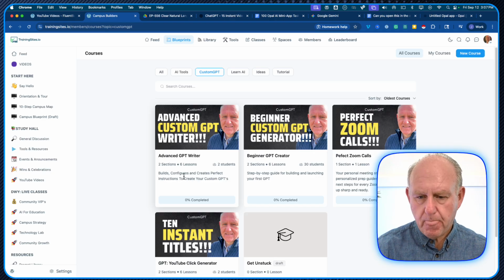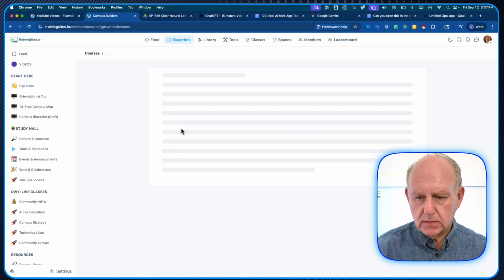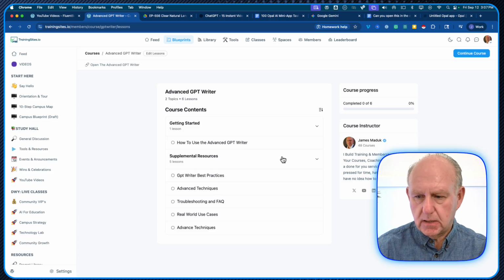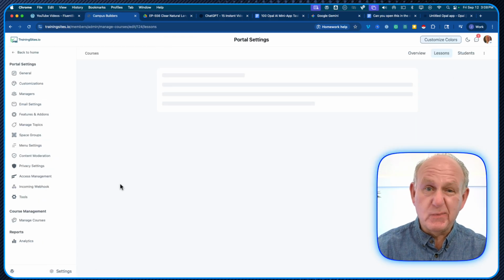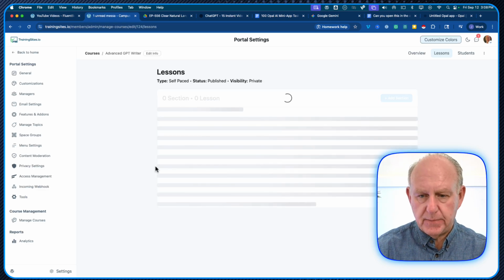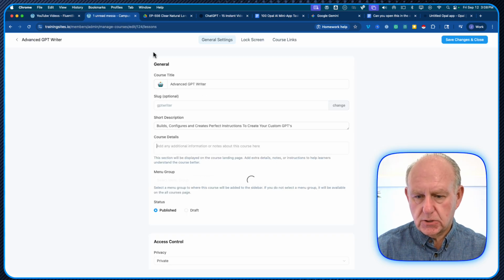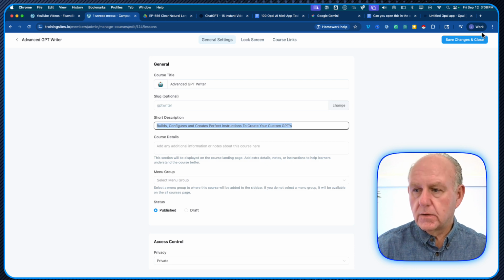Okay. I'm going to copy this one. Let's just open this just to see what happens in the notes. Again, I'm just playing around here. I'm going to get hopefully a little more information than just a topic so I can get a good demo to show you on this one. Okay, so this one builds, configures, and creates perfect instructions to create custom GPTs.